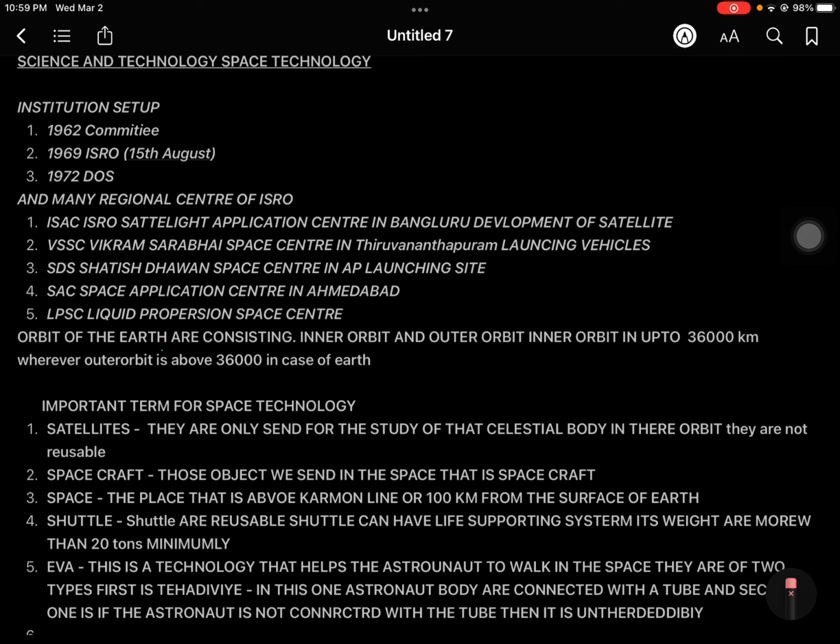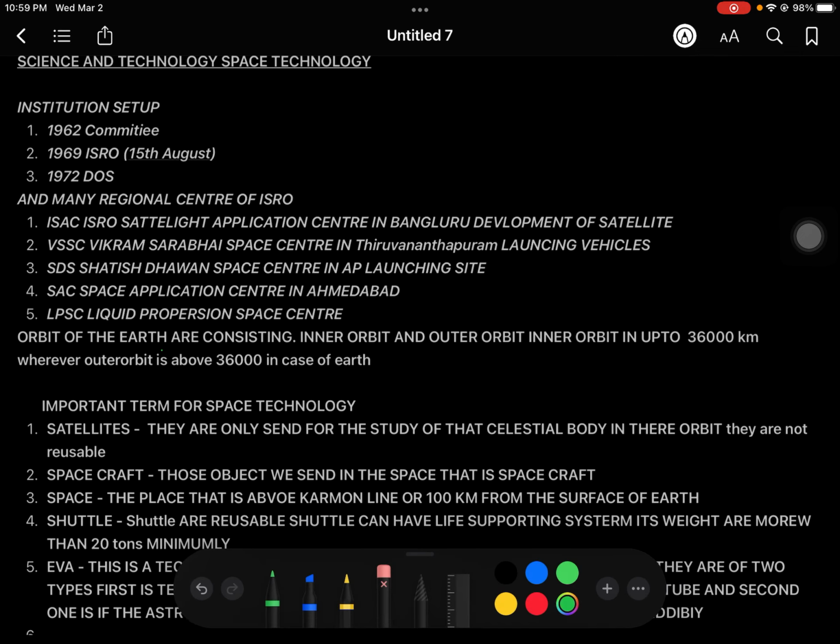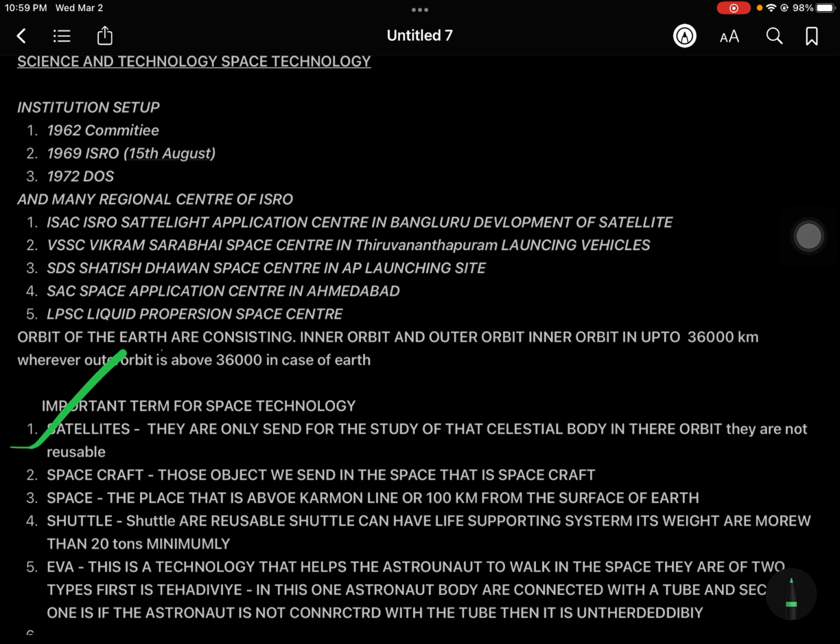Then the next is spacecraft. All those objects that are sent into space are called spacecraft. In simple language, a satellite is also a spacecraft. Yeah, a satellite is also a spacecraft. Then shuttle, also a spacecraft.